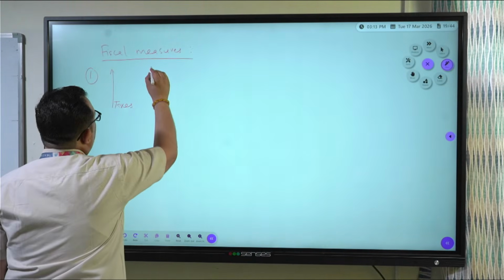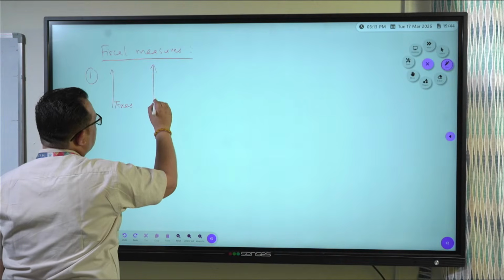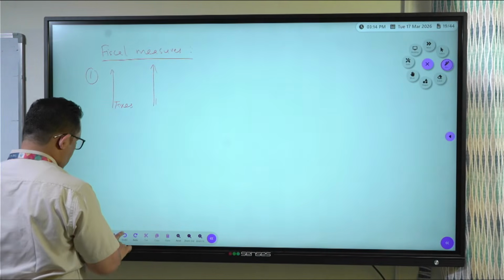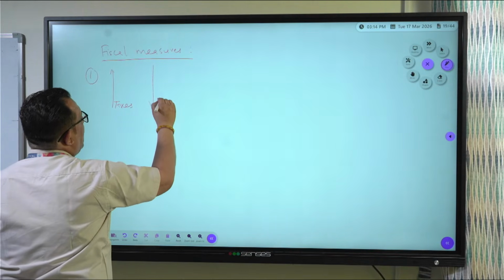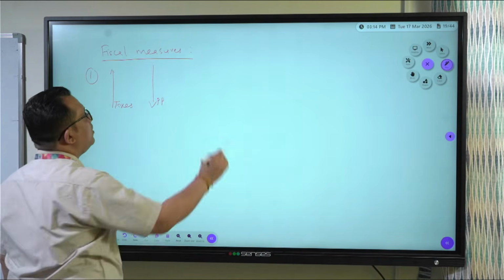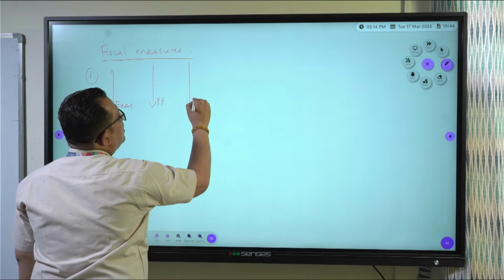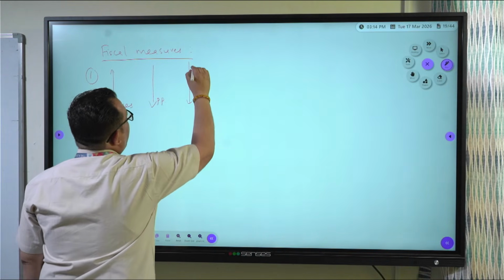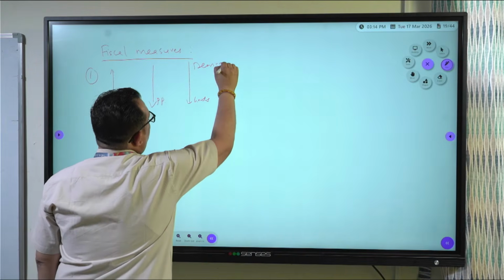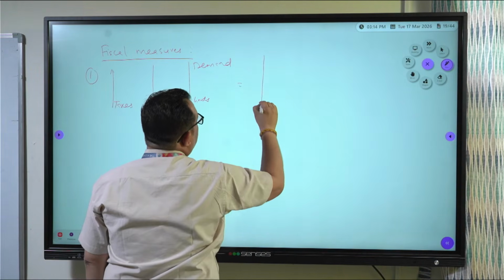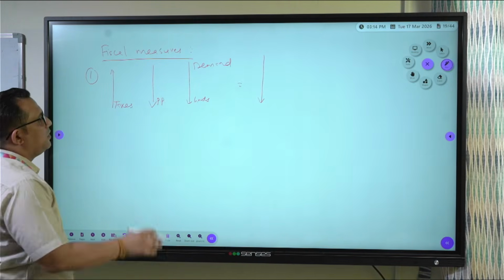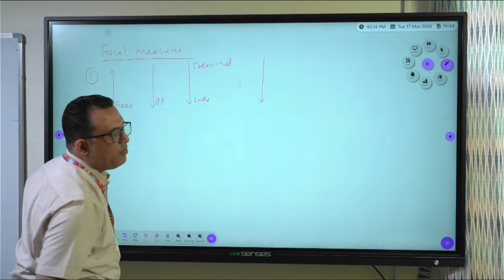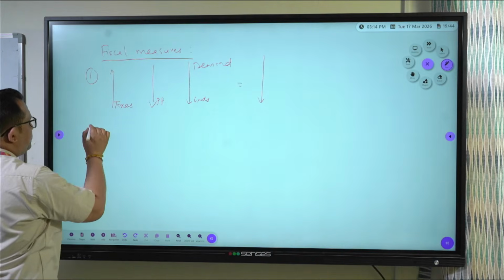Now what happens because taxes are increased? Purchasing power of the people goes down. As purchasing power of the people goes down, demand of the goods comes down, and ultimately price rise comes under control. This is point number 1 in fiscal measure. This is how under fiscal measure government controls the price rise.